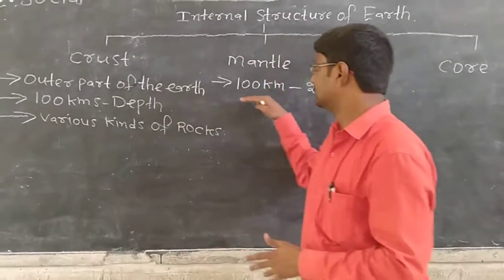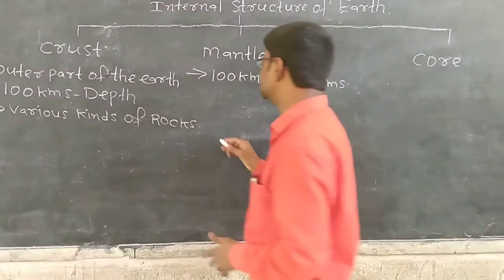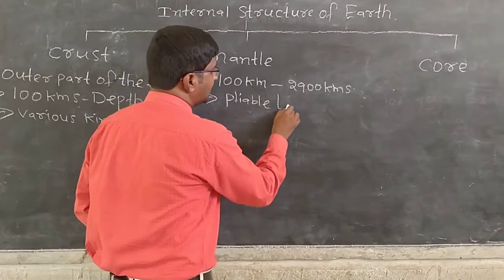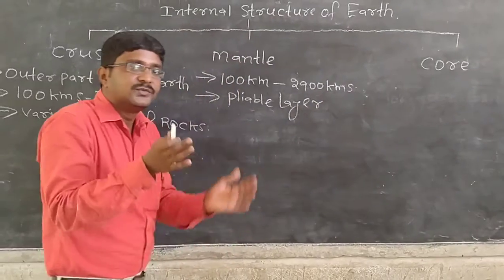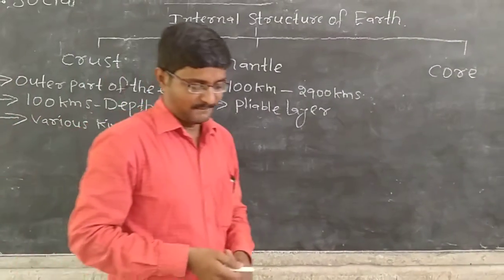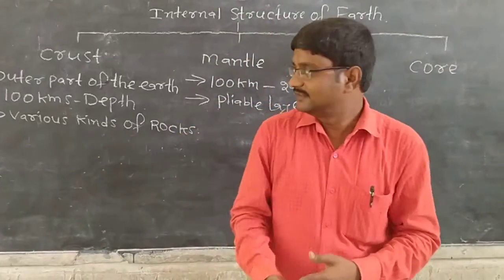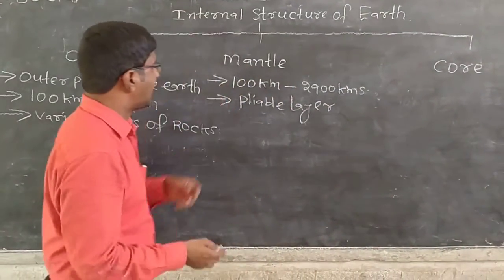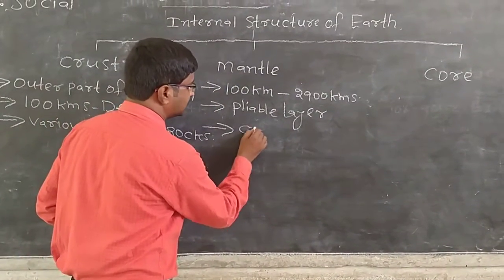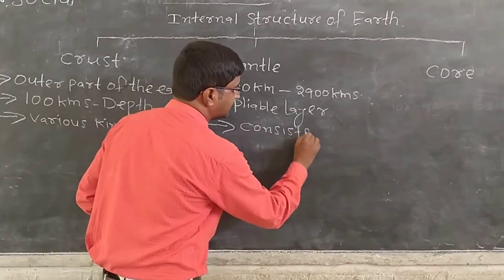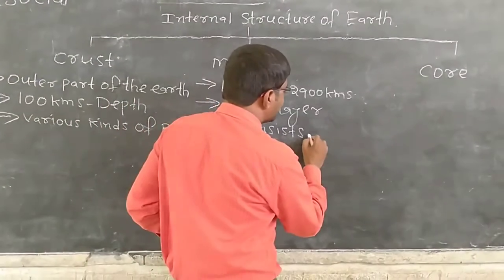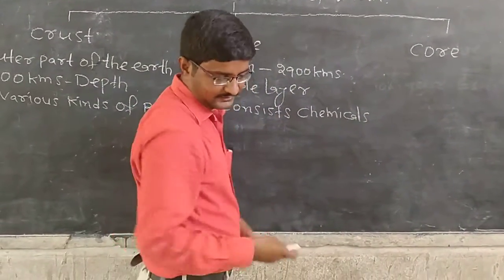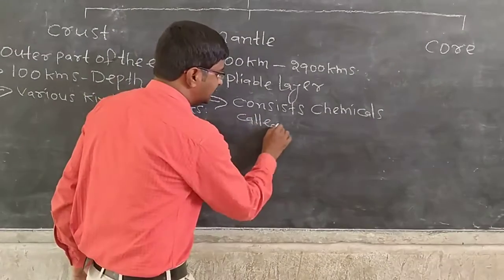Have you understood? So what is the depth? 100 kilometers to 2,900 kilometers. So which type of layer is it? It is a pliable layer over which the crust is floating. Right? Yes. What does it consist of? Crust consists of different kinds of rocks. What about mantle? It consists of different kinds of chemicals, like silicates. The chemicals are called silicates.